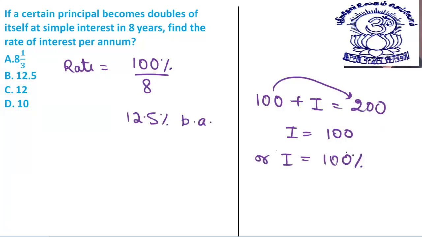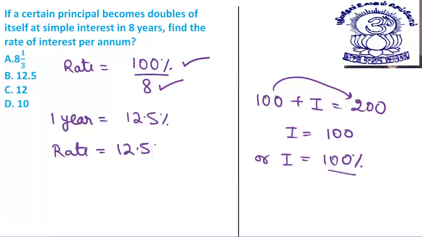Whenever the principal gets doubled, the interest earned is 100%. This 100% is earned in 8 years. So in 1 year, we earn 12.5%, or we can say that the rate is equal to 12.5% per annum. I hope it is clear to all of you.